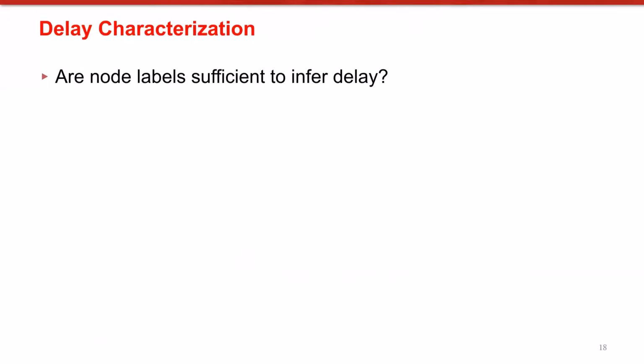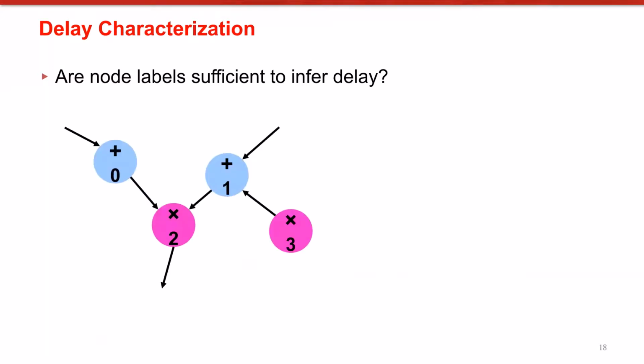So far, we automated learning DSP and carry chain mapping of arithmetic operations using graph neural networks. But if we think about delay characterization in more detail, we realize that node labels are not sufficient to infer timing. Here's an example. In this piece of data flow graph, if all operations are predicted to map to DSP blocks, we do not know whether operation 2 is clustered with operation 0 or operation 1.